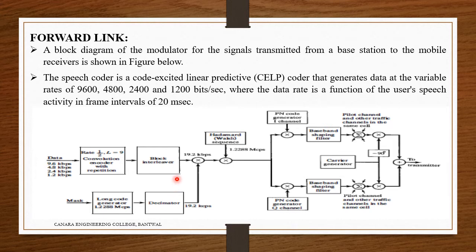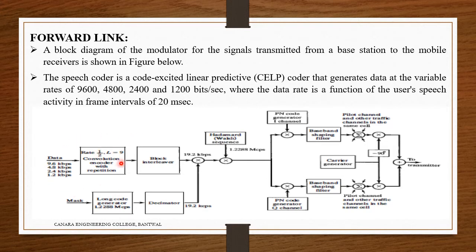Then the data rates at the convolution encoder are 4800, 2400 or 1200 bits per second, and they are repeated either twice, 4 times or 8 times to maintain a constant bit rate of 9600 bits per second. So it has to be maintained such that the data rate equals 9600. For example, 1.2 into 4 times, 2.4 into 3 times, 4.8 into 2 times, multiplied so that it becomes the standard data rate of 9600.